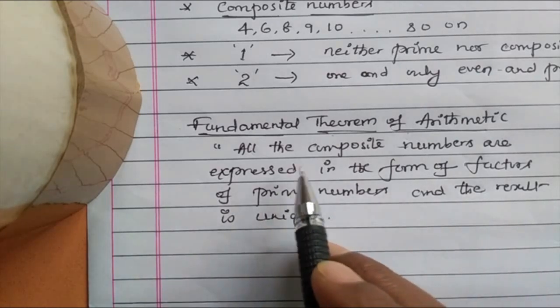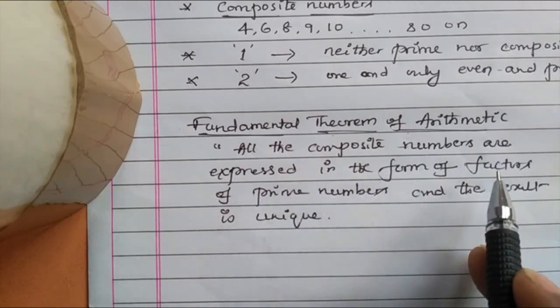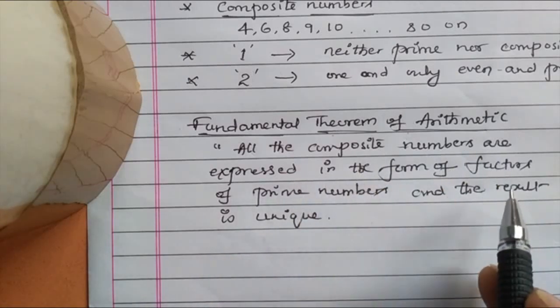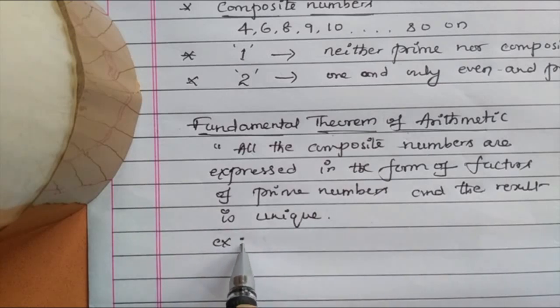I repeat, all the composite numbers are expressed in the form of factors of prime numbers and the result is unique. To understand more about this theorem, let us go for an example.